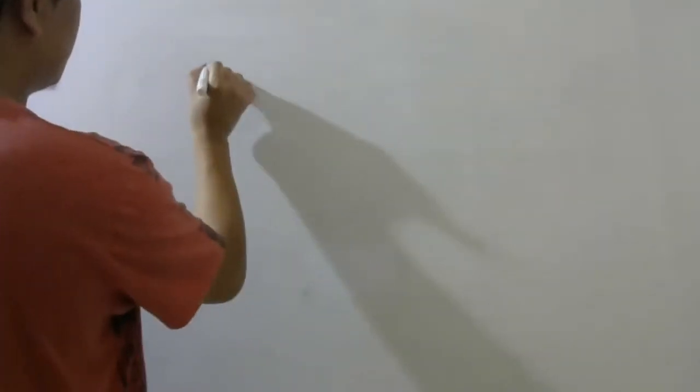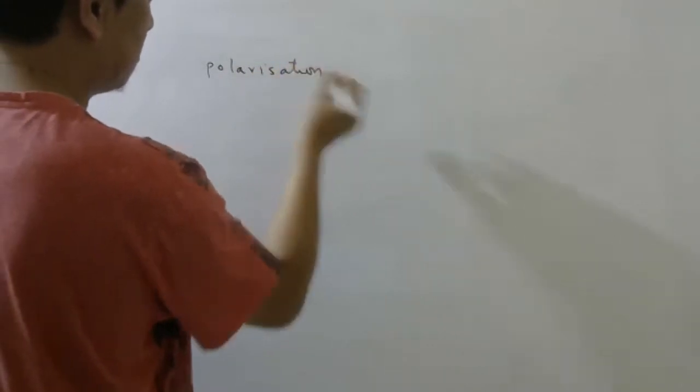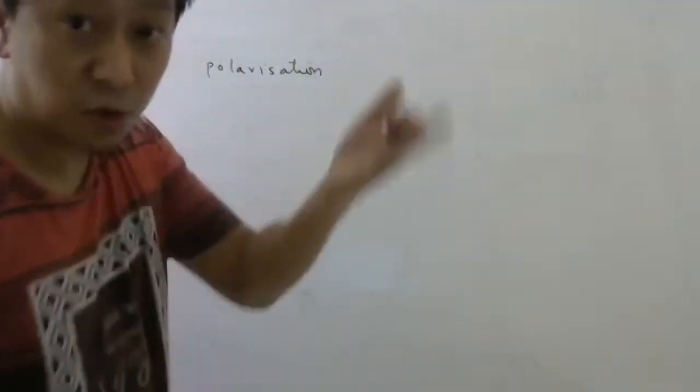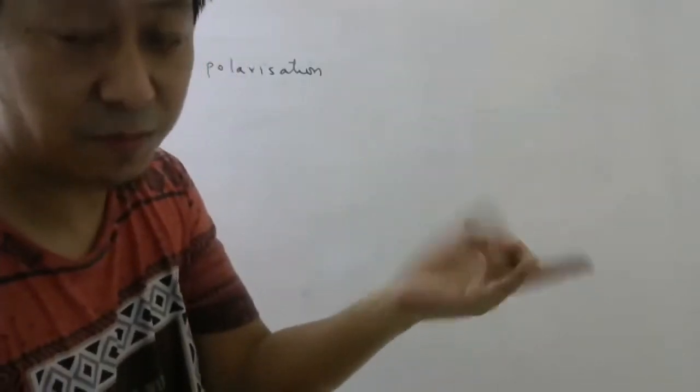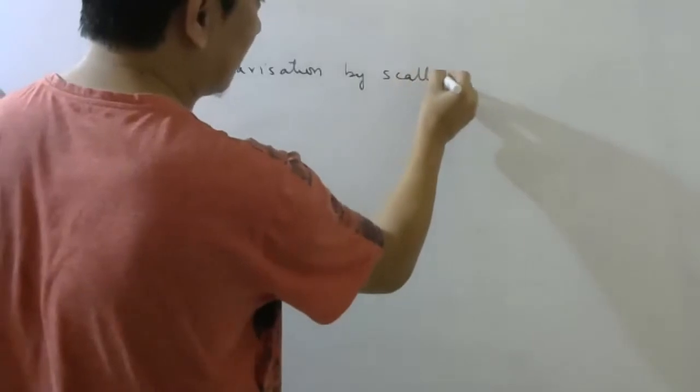Similarly, try to remember this polarization by reflection we have studied. That is called polarization by reflection, Brewster's law. You also have polarization by scattering.